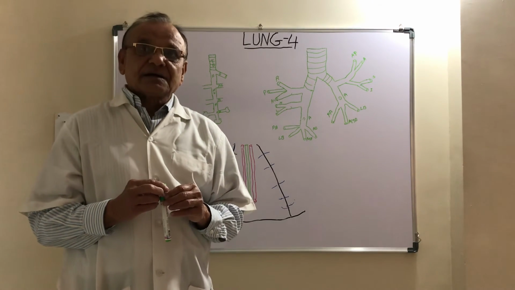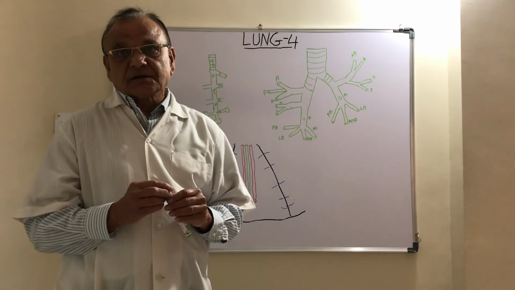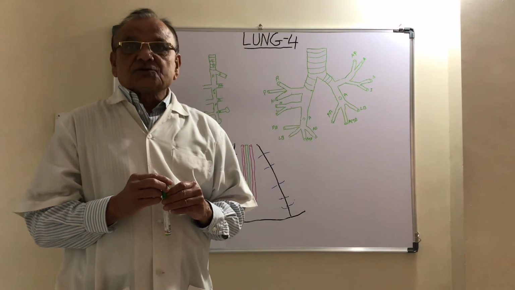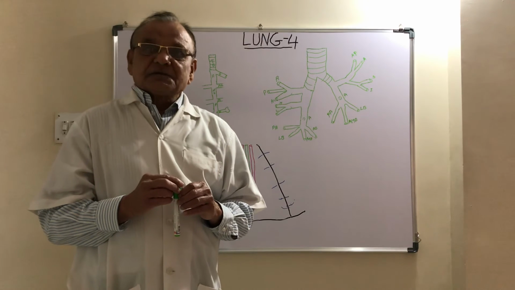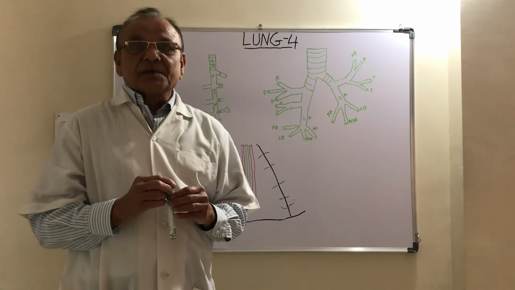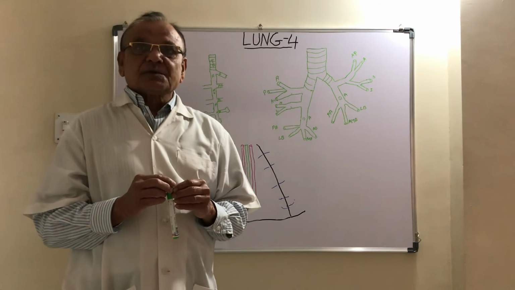Parasympathetic fibers supply the smooth muscle of the bronchus.